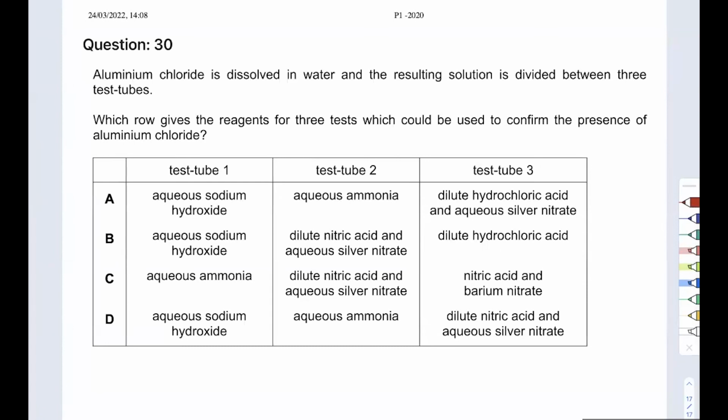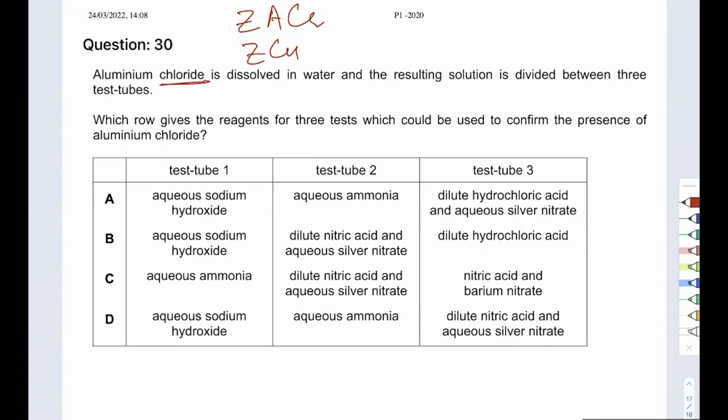In the first one, zinc, aluminum, and chromium dissolve. In the second one, only zinc and copper dissolve. So this aluminum is going to give a white precipitate dissolving in sodium hydroxide, and a white precipitate not dissolving in ammonium hydroxide. That's what I know about aluminum.